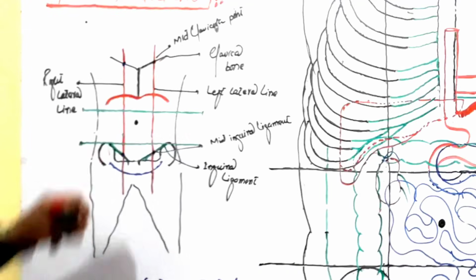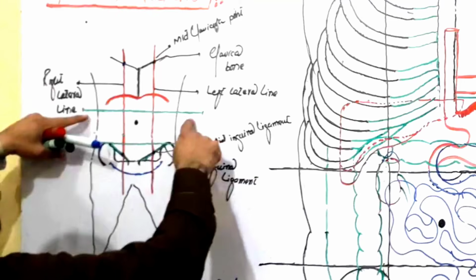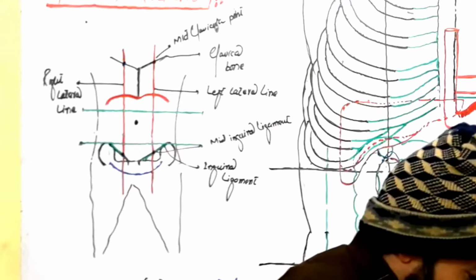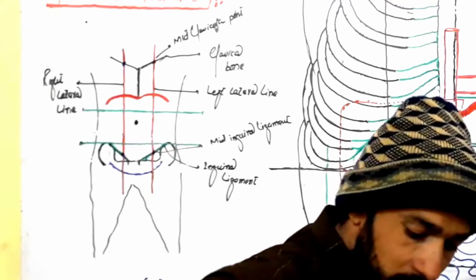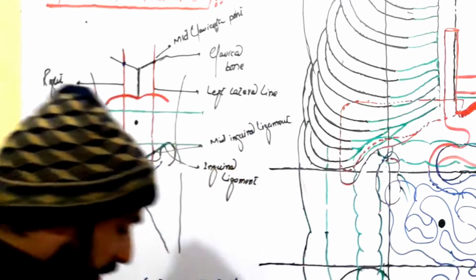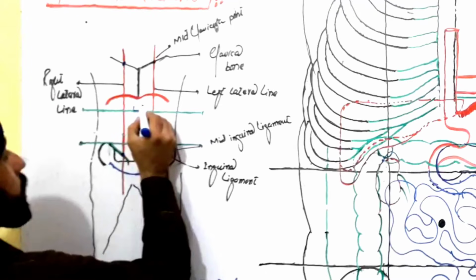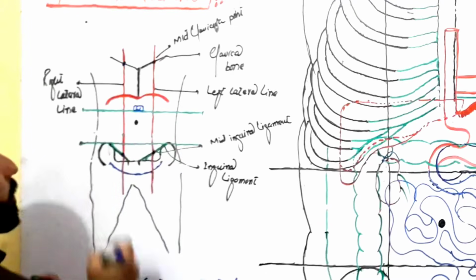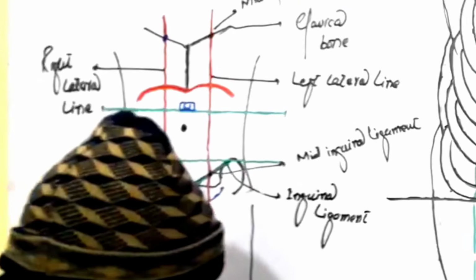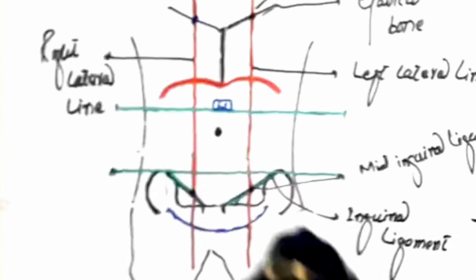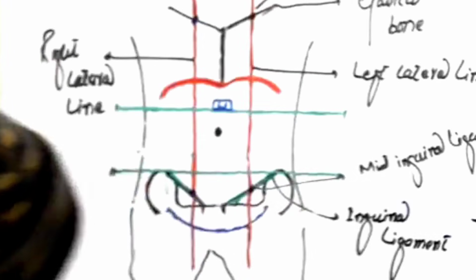Then if we relate this line and this line to the posterior, to the vertebral column, if we have here our vertebral column and the lines are going here, the first line, the transpyloric line, will be at the lower border of the L1 vertebra. So I will write here, it is drawn at the lower border of L1 vertebra, lumbar vertebra number 1,